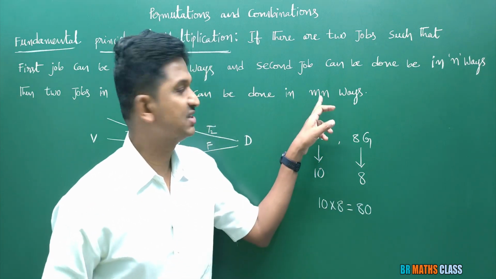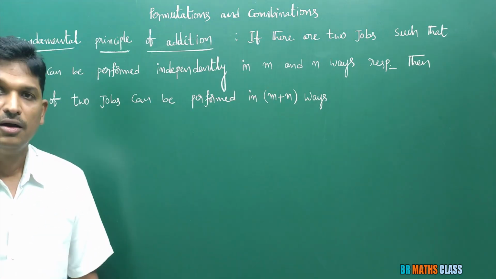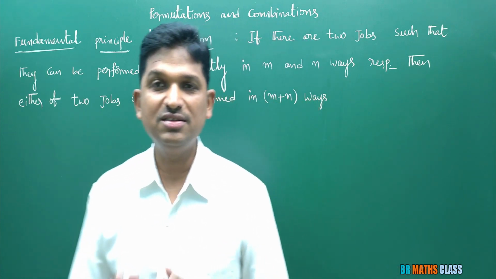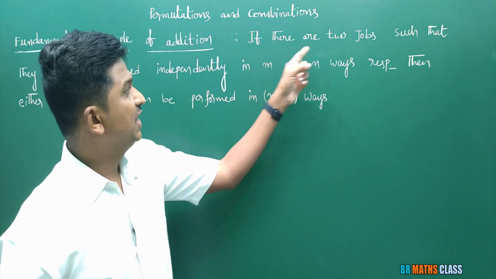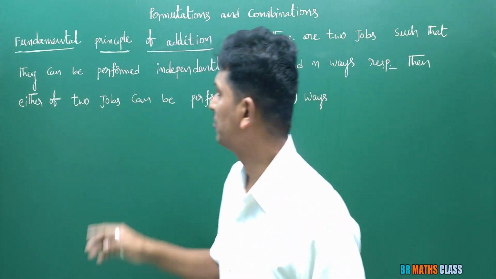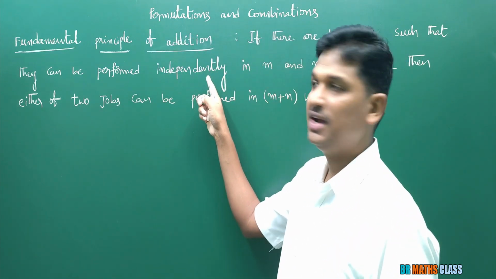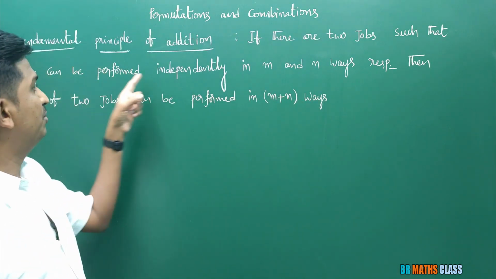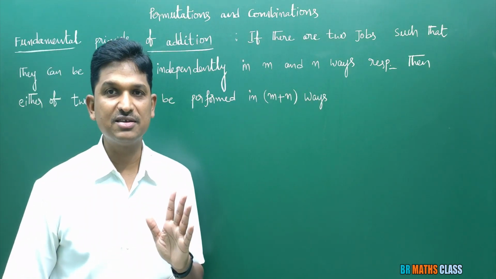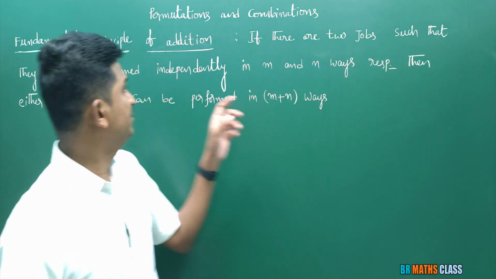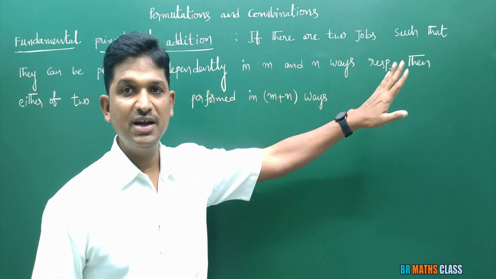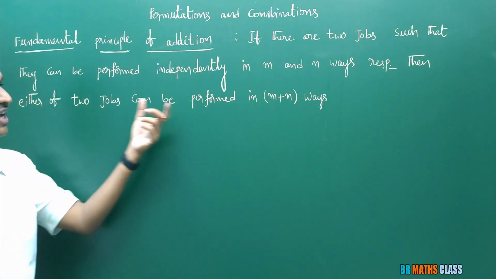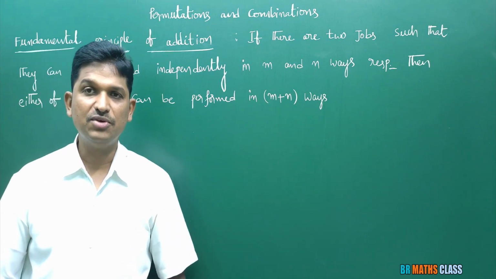Then two jobs in succession can be done in mn ways. Okay, please see the second one, fundamental principle of addition. What is this fundamental principle of addition? If there are two jobs such that they can be performed independently in m and n ways respectively, that means first job can be done in m ways, second job can be done in n ways independently, then either of two jobs can be performed in m plus n ways.